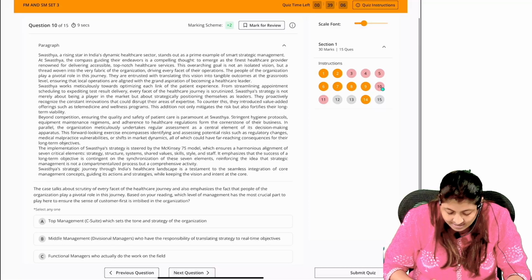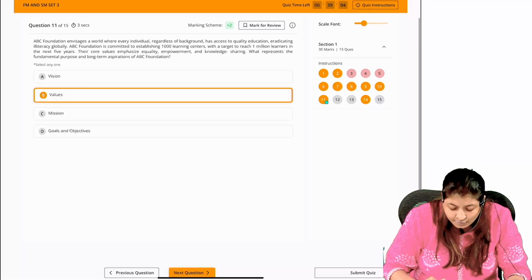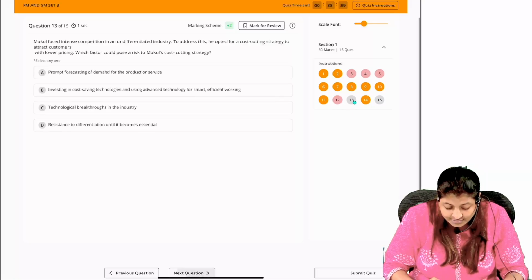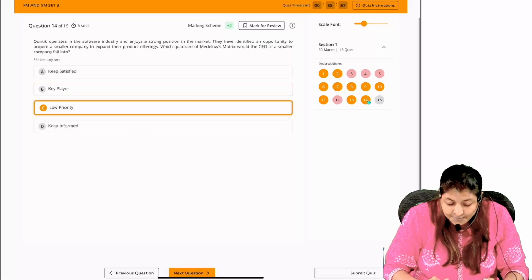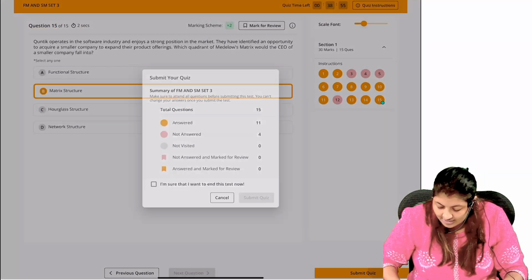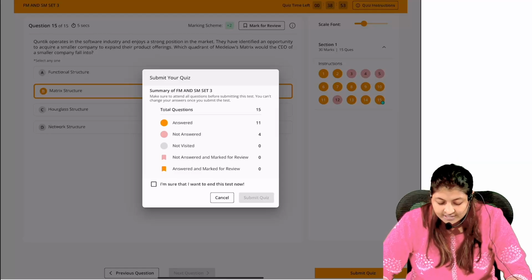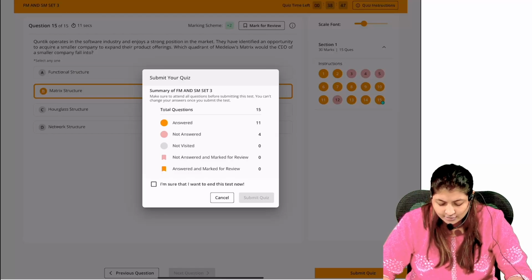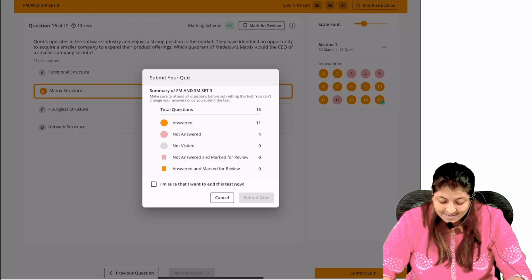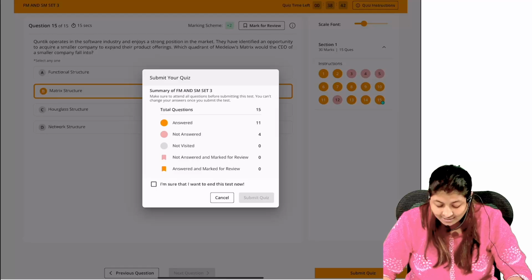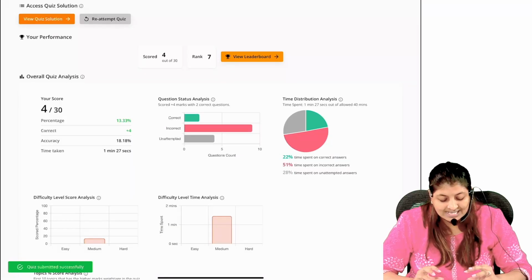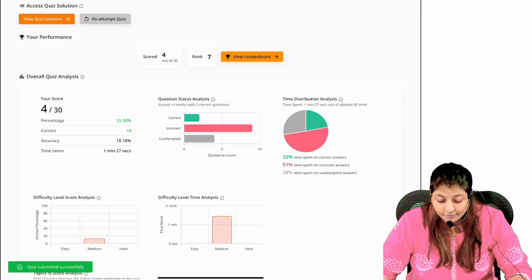So in the end, once I do this, a beautiful dashboard comes for each student. That is a place which is going to help you to improve for your next MCQ practice. Now when I submit the quiz, it's going to tell me the total questions which are there, how many I have answered, how many I have not answered at all, how many I've marked for review and answered, and marked for review but not answered. Now I am submitting the quiz. Now this is the dashboard that you're going to get.